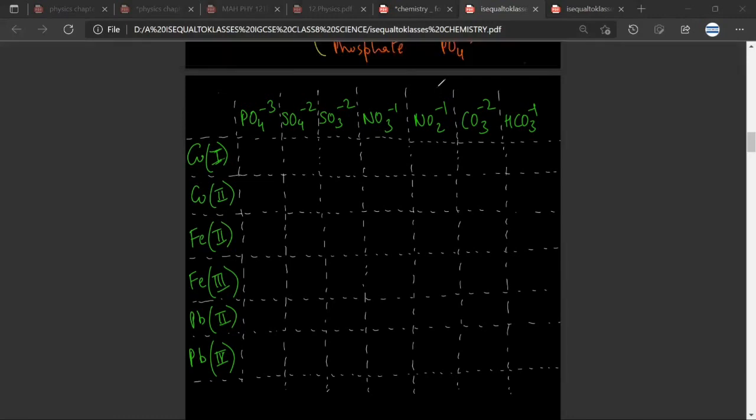There is no difficulty in the procedure. So for example, let us take any random. Let us take iron 3 and try to form. And don't worry whether the compound is found or not. We just want to practice. Any doubt? No, sir. So iron's valency is 3, carbonate has a valency of 2.